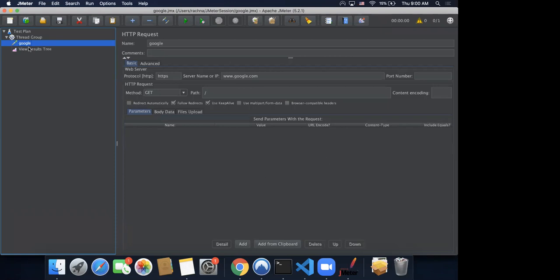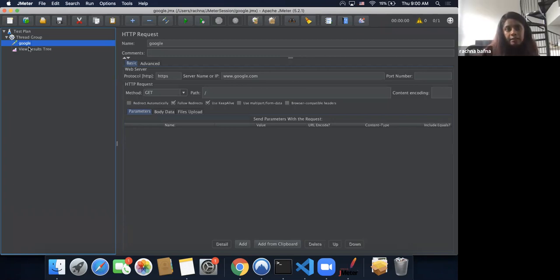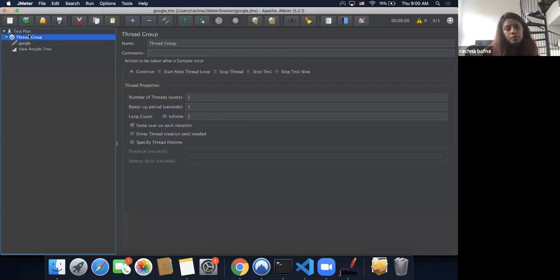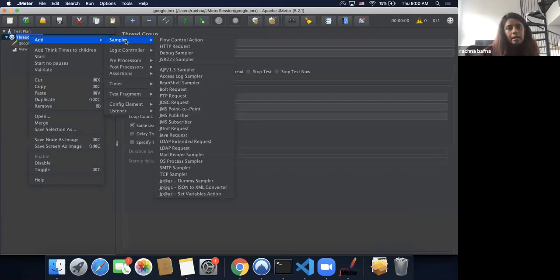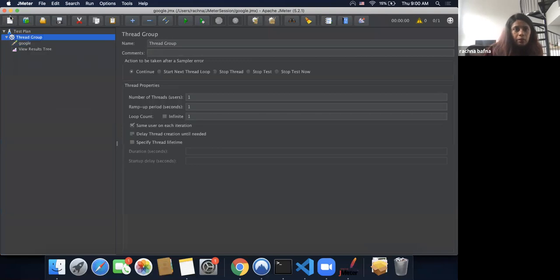Then we added a thread group to it. How did we add a thread group? Just right click on your test plan, threads, and then add a thread group. Then under that thread group, we added one sampler, a very small HTTP request. How do you add an HTTP request? You just right click on thread group, then click on sampler, and then click on HTTP request. And that's how you add HTTP requests.